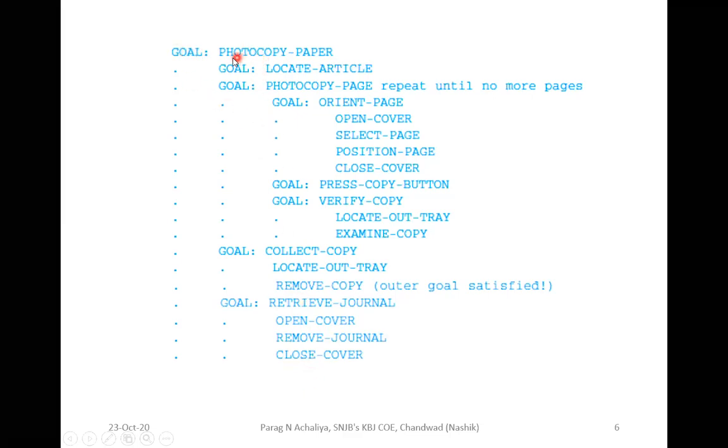What will be my goal, you are going to write the goal in front of it. What will be the next goal, the next goal will be like this, next goal will be like this. So these are the various goals of your main goal, or these are your sub goals. This is the example of photocopying.